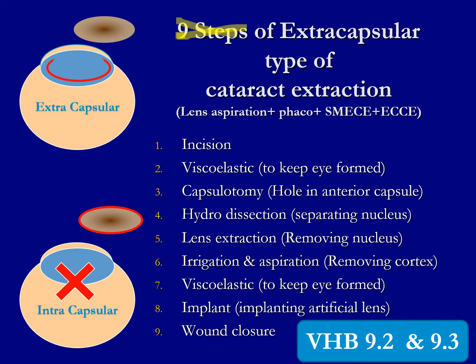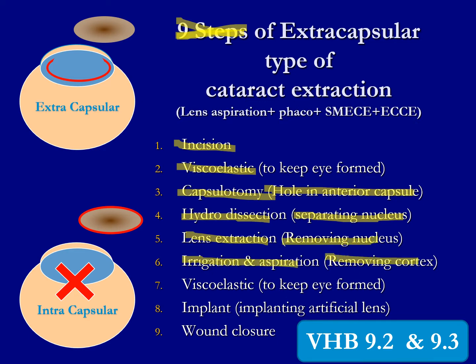Let's study this slide before going into more MCQs. Nine steps of extracapsular cataract extraction. Incision is the first step. Viscoelastic injection is the second step. Capsulotomy is the hole in the anterior capsule. Hydrodissection is separating the nucleus from the capsule. Lens extraction is removing the nucleus. Irrigation and aspiration is removing the cortex. Viscoelastic injection is to keep the eye formed. Implant is implanting the artificial lens, and finally is the wound closure. You can see these steps in more detail in videos VHP 9.2 and 9.3. Now let's go to the MCQs.